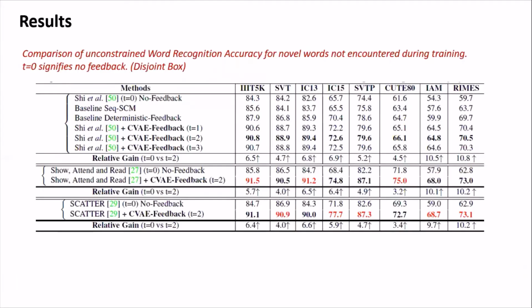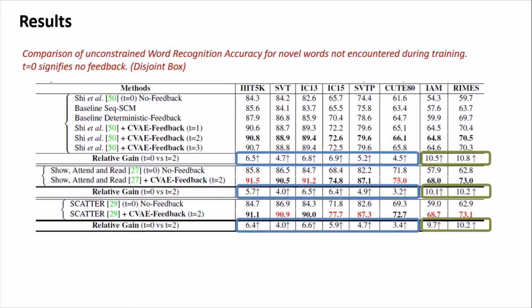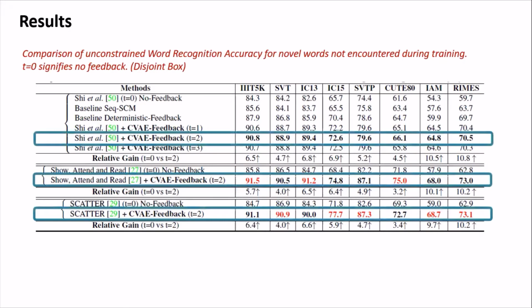We incorporate our iterative design on top of three popular state-of-the-art feed-forward text recognition models. Ours is a meta framework that could be added to any state-of-the-art framework. Highest values are marked in red. Improvement due to our iterative pipeline is quite evident in the disjoint train-test split, over three state-of-the-art baselines. Performance in the handwriting dataset in the disjoint setup is much superior to its scene text recognition counterpart. This signifies that handwritten text recognition poses a greater challenge due to its free-flow nature of writing. We observe the optimal word recognition accuracy at t equals 2.